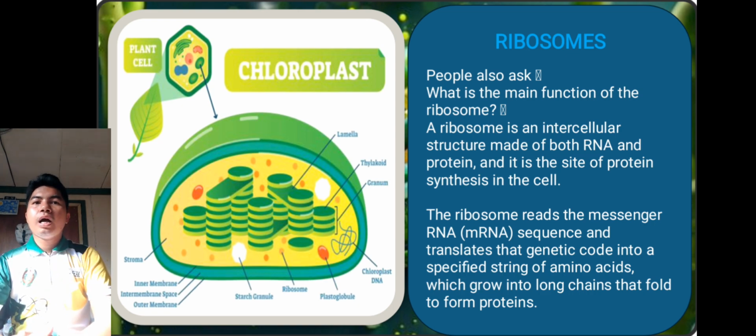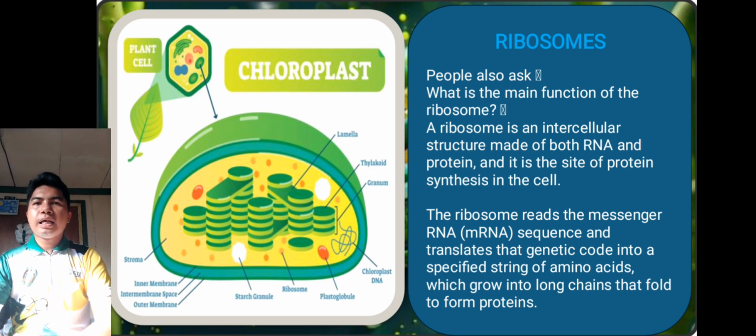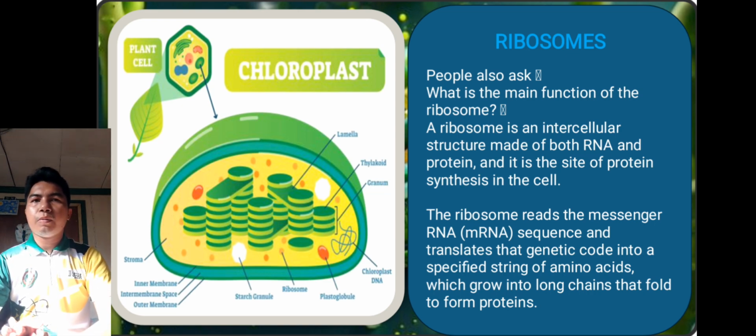So ribosomes is isa siya sa mga intracellular structures na ginawa ng RNA and protein. So, yan po yung ribosomes. So, alam na natin yung function ng ribosomes.